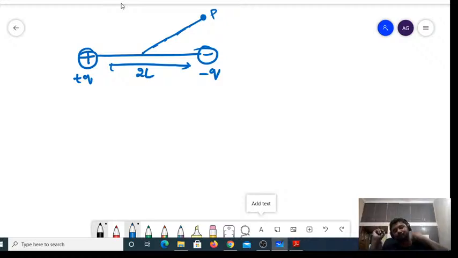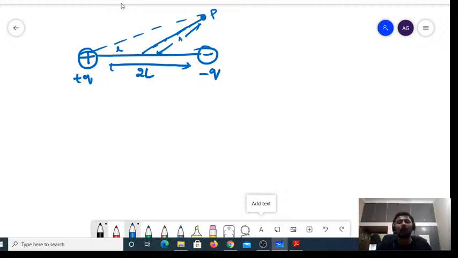Now, how to find the electric field due to this dipole? I'll take hardly one or two minutes to derive that equation, because you cannot remember everything. This point is at a distance of r from the center. This would be l. And this is not r square plus l square, because it is not a right angle triangle, so you can't say that.